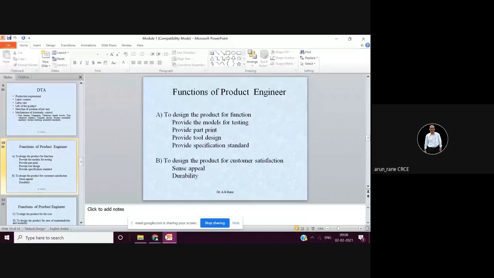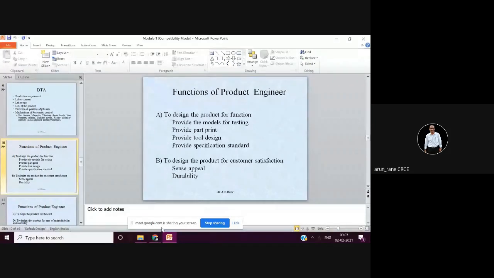So till now we discussed what is process engineering, what is product engineering, then what is design for manufacturing, what is design for assembly, what is design to cost. Now this is another important question. What are the functions of the product engineer? It is a 5 marks question. Sometimes it has even been asked for 10 marks also. So if it is for 10 marks, then accordingly you have to elaborate.